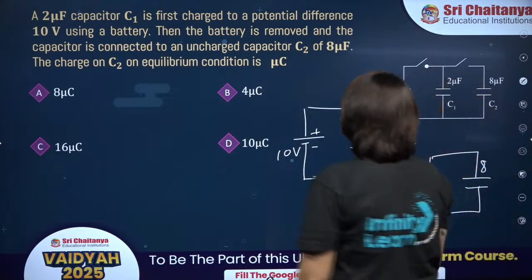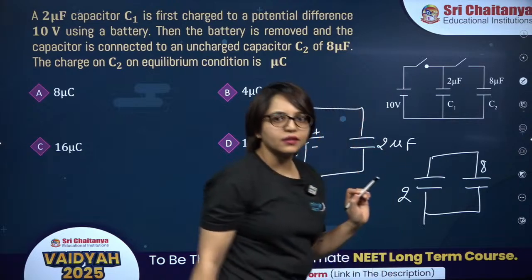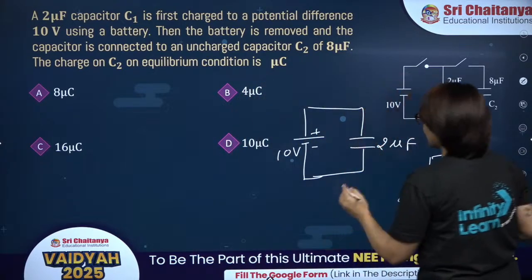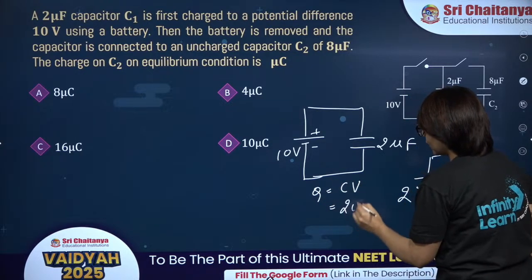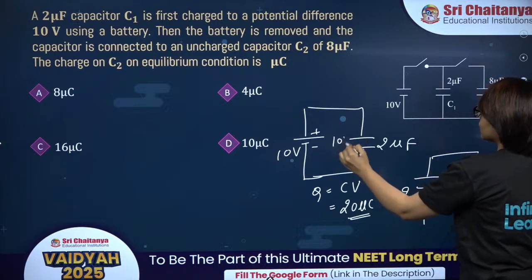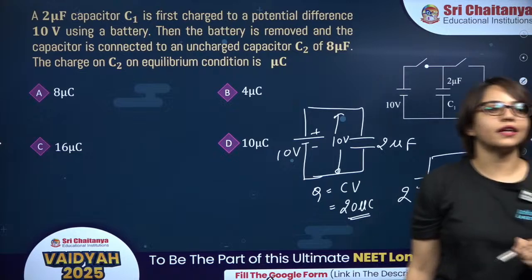All right, so over here, when you are connecting 10 volt with 2 microfarad, so what will happen? What is the charge on this capacitor? So Q is equal to CV. So it is 2 into 10, 20 microcoulomb. Okay. And what is the potential difference across this one? 10 volt.